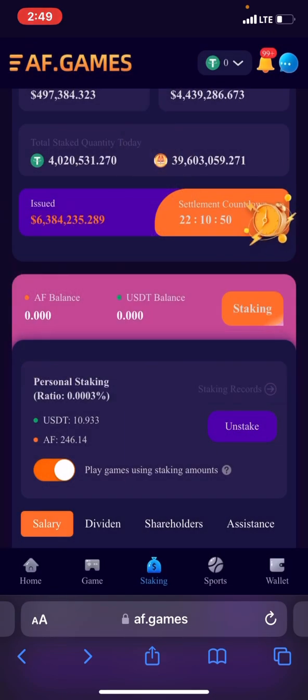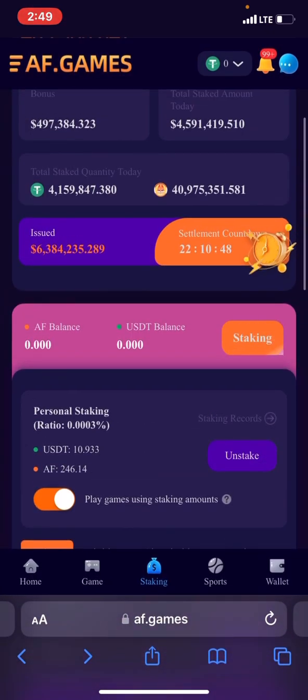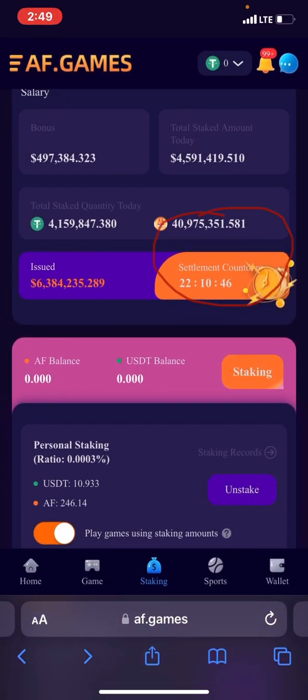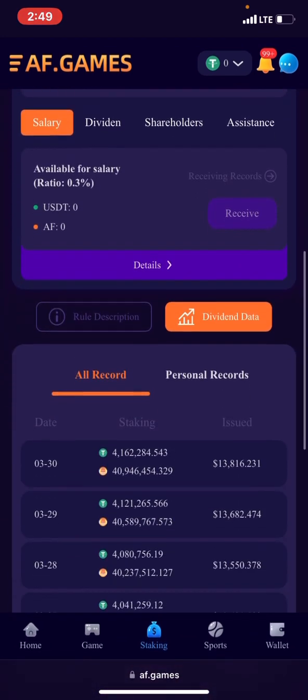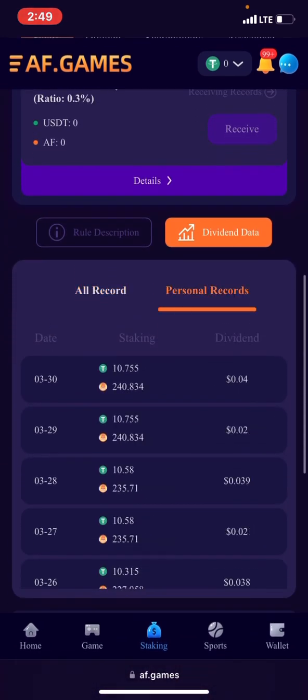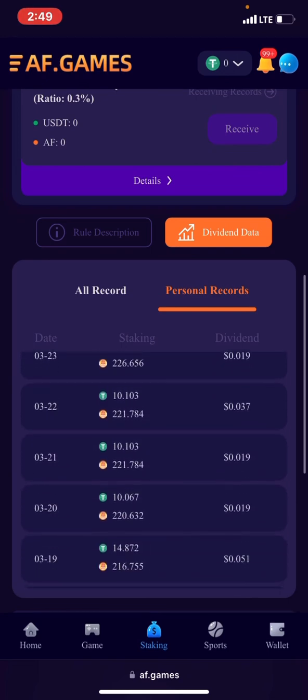So you have staked it, and then once this timer is done counting, this 22 10 46 that's counting, in Nigeria, it finishes counting by 1 a.m. So this time is actually following Malaysian time, because on the group chat the chat is Malaysia. So these are my personal records and my earnings, right?